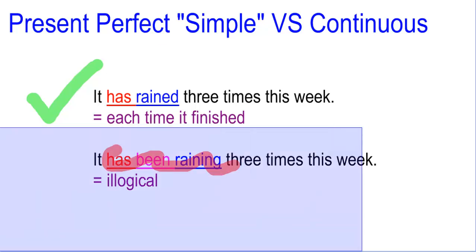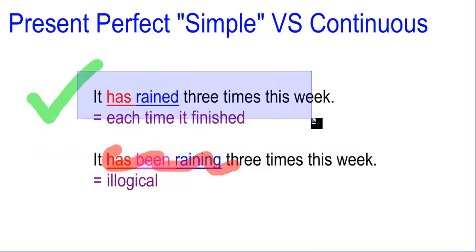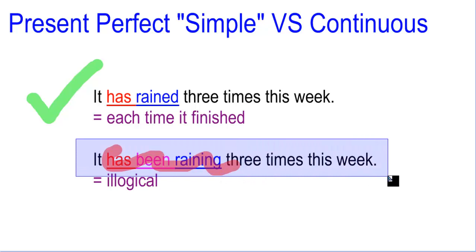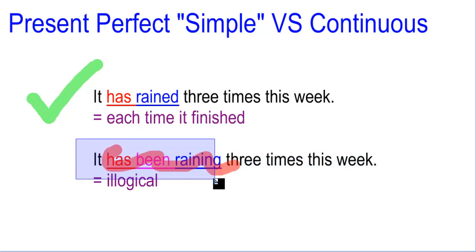Now, in some cases, you can't use the continuous. It has rained 3 times this week. Because it started to rain and then it finished. You can't say it has been raining 3 times this week. Because that means that in this moment, the 3 rains should be happening. And that's illogical. Why? Well, because if it has not stopped raining, it cannot be 3 times. It's only 1 time for a big period. So that's the problem with this one.